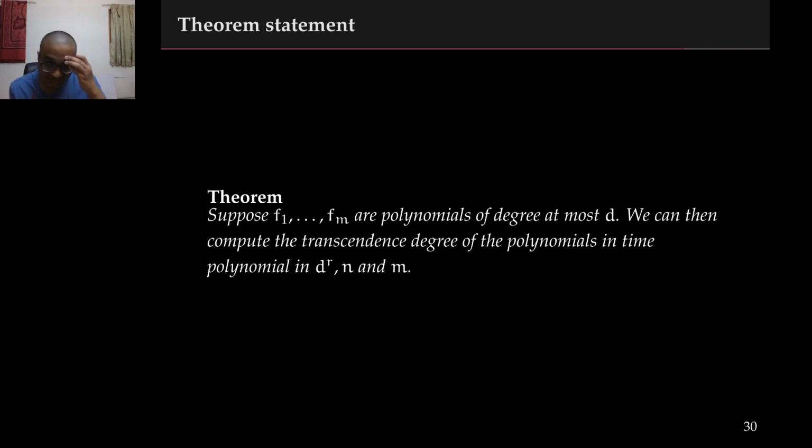We now discuss the third result, namely the transcendence degree computation algorithm. What we show is that given polynomials f1 through fm of degrees at most d, we can compute the transcendence degrees of the polynomials in time polynomial in d to the r, n and m. Here r is the transcendence degree of the polynomials. This algorithm is therefore output sensitive.